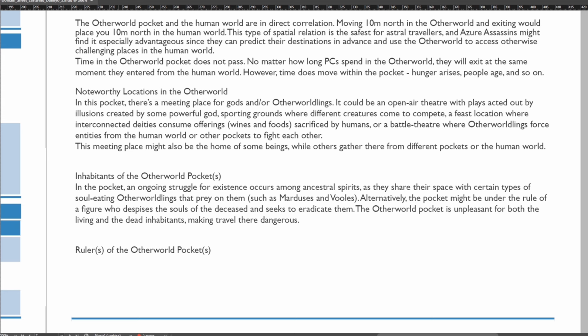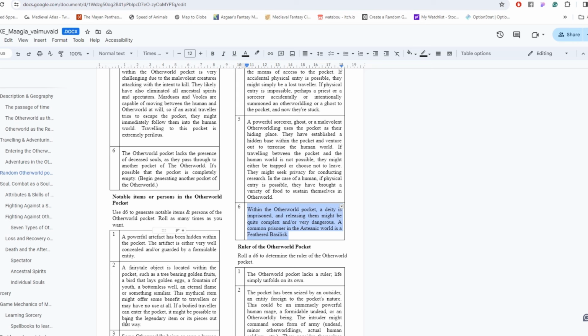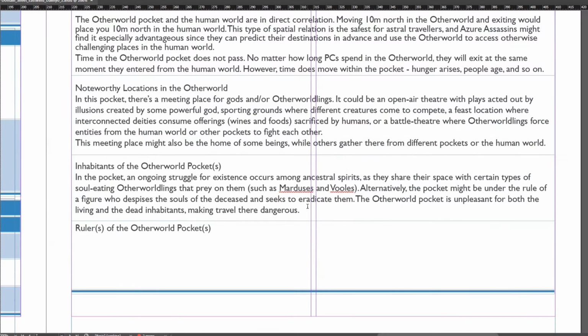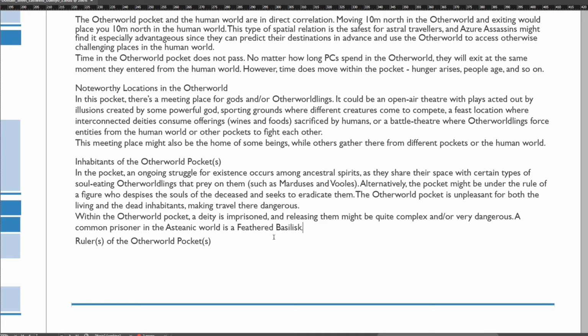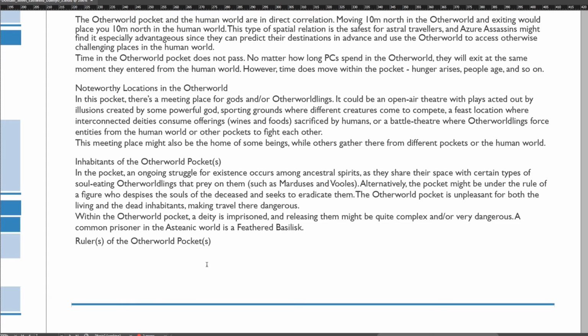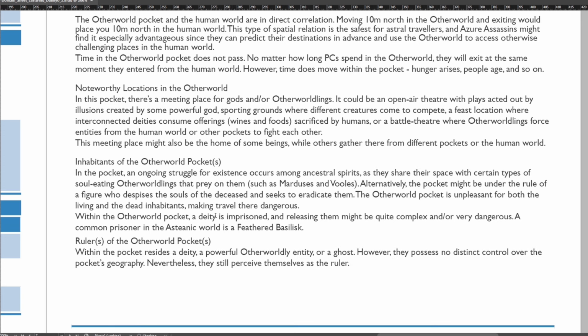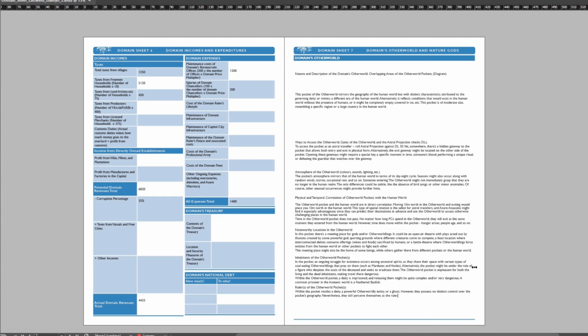For notable items or persons, we roll 6, which means that there is a god imprisoned in the other world. As we decided that the domain will have a nature god, let that nature god be imprisoned in the other world. For the ruler of the pocket, we roll 3, which means that the pocket has a powerful entity that thinks itself a ruler, but really doesn't have any control over it. That really fits with the imprisoned god. So the domain nature god is imprisoned in the other world, thinks of itself as its ruler, but doesn't control the other world.